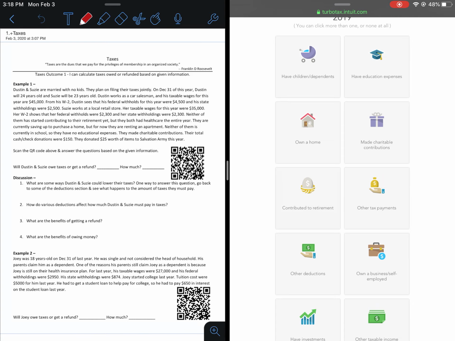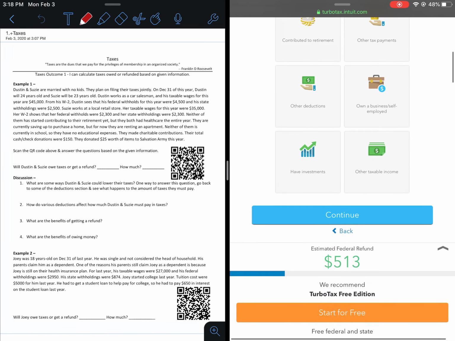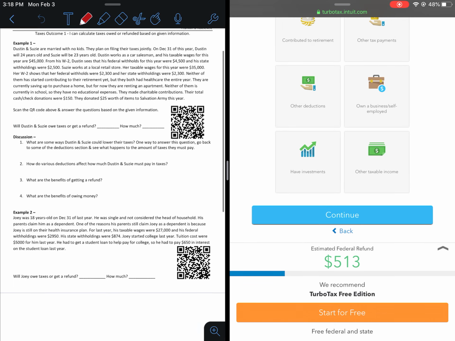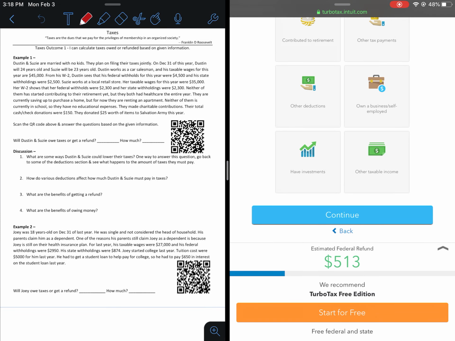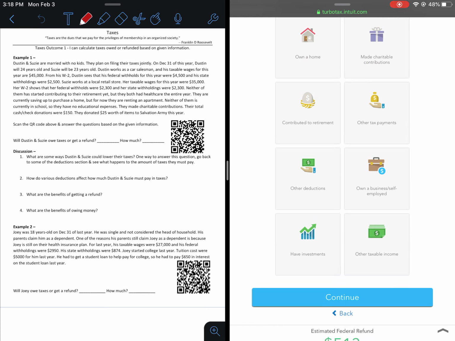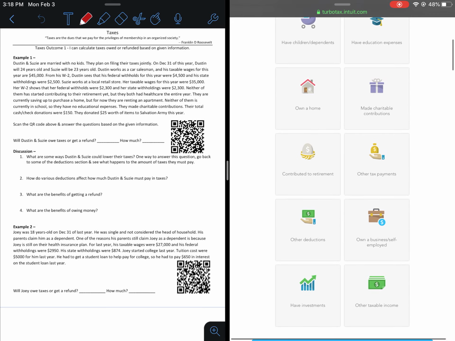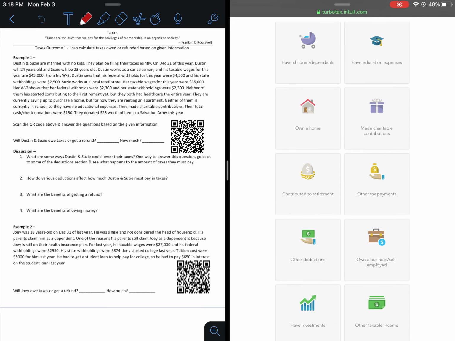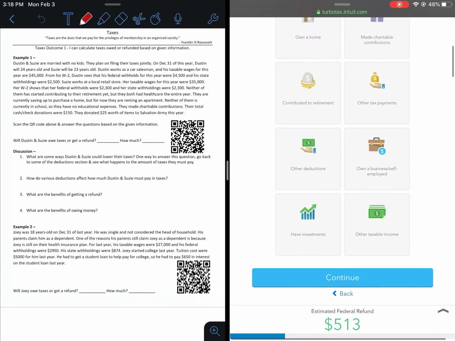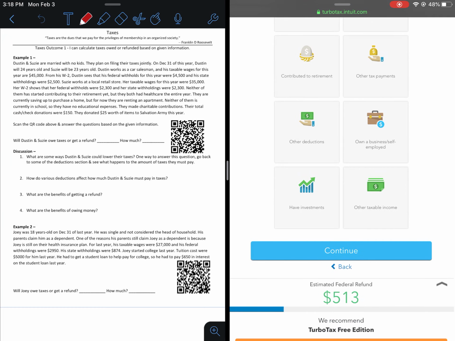Just read the information and go through, and when you get to the end, the answer will be whether or not you get a refund. Green is a refund. If it were red, then you would owe, and it'll tell you that you owe, and whatever the number reads is what you're going to put on Desmos. You can play around with it, because the questions are going to ask how various deductions affect how much Dustin and Susie pay in taxes. Pay attention as you go through the story to what made him have more of a refund and what made him have less of a refund.